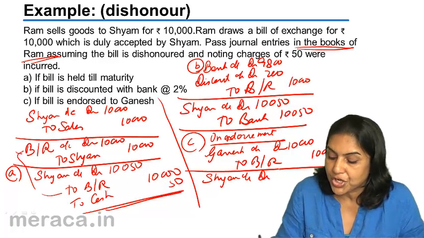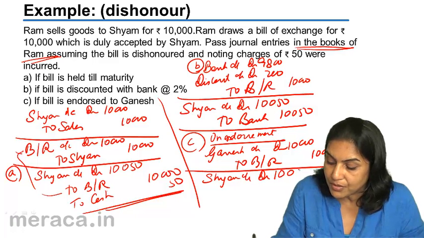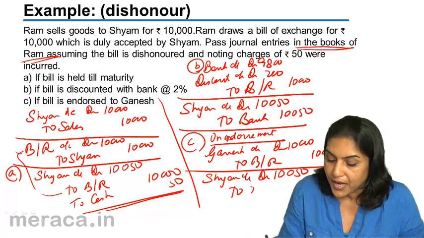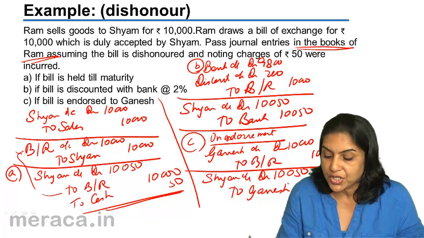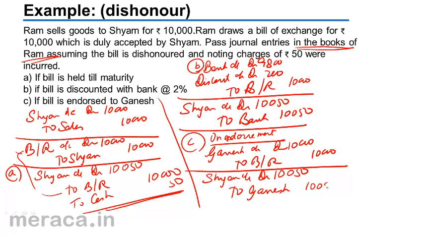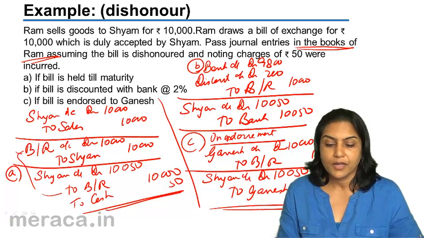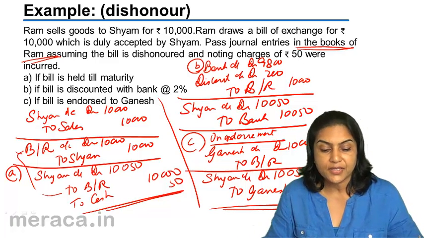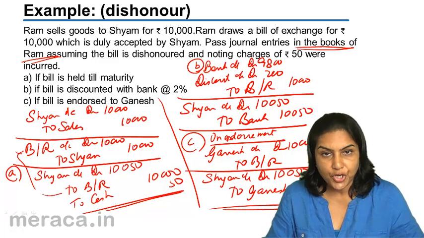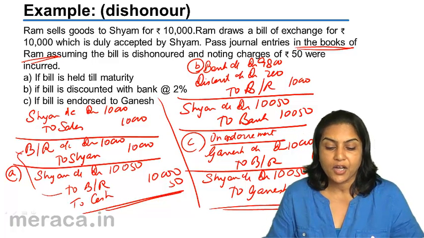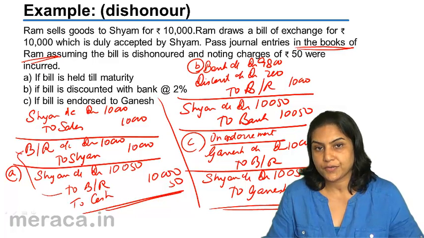How much does Shyam owe Ram now? 10,000 plus 50. How much does Ram owe Ganesh? 10,000 plus noting charges of 50. Shyam account debit to Ganesh. This would be the scheme of entries in case of dishonour of a bill, if the bill is held till maturity, discounted with the bank, or endorsed.